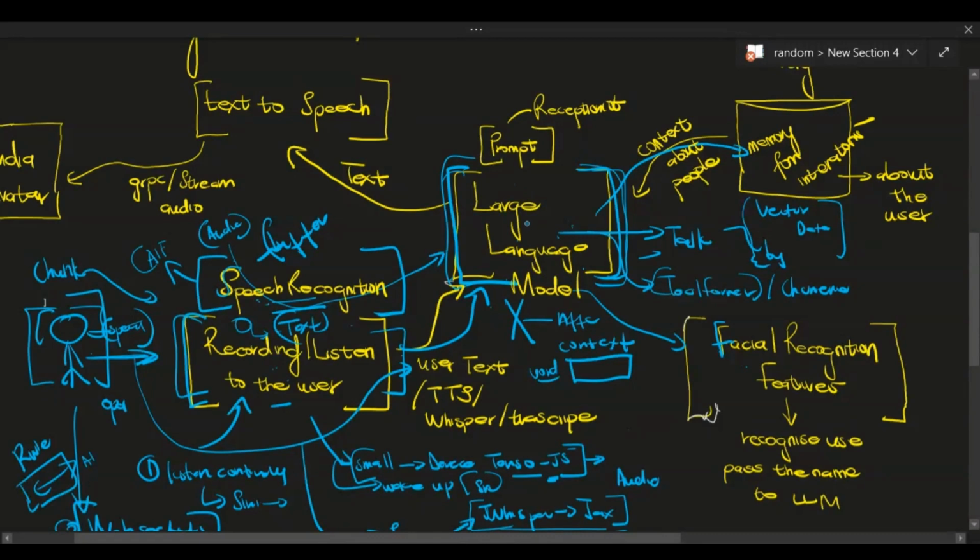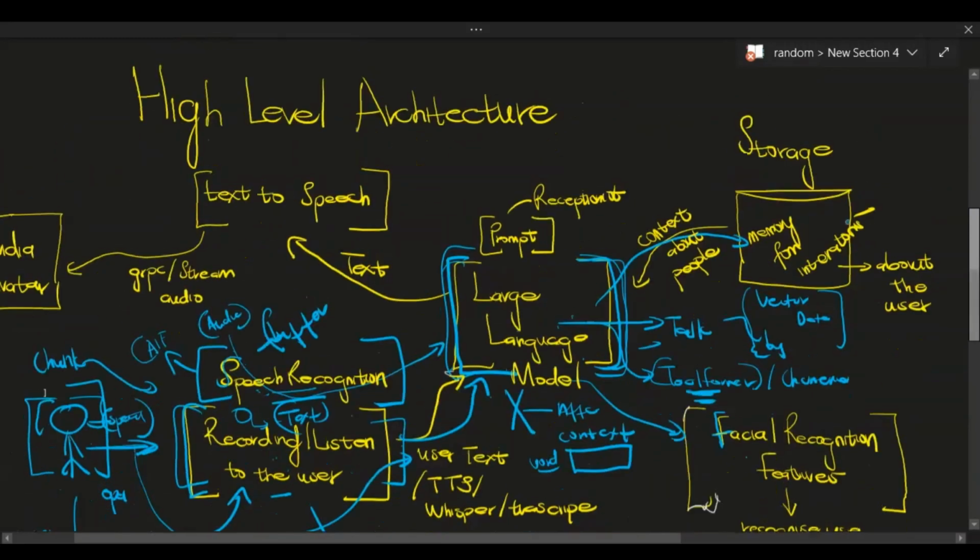Some of you saw that with an example that I did. So we're using facial recognition to do that. But the model has to use all of these tools. Check out my video on Toolformer. I think it's on my AI guy channel. Check it out, I explain all of this stuff and how it works in much detail. But essentially you can think of the storage, which stores all of the messages, and facial recognition as tools that the model is going to use to respond to all the users.